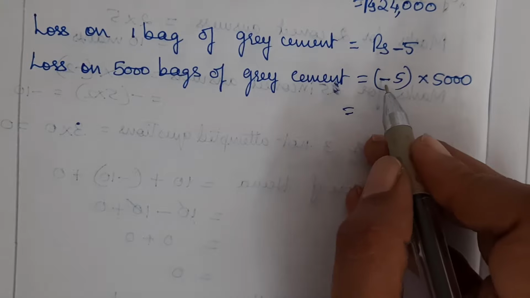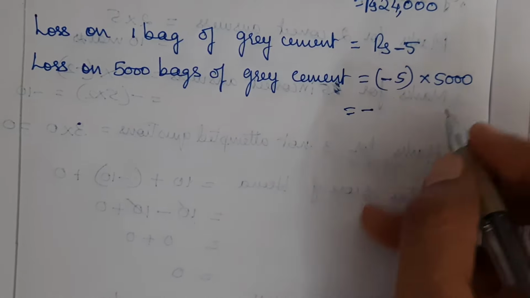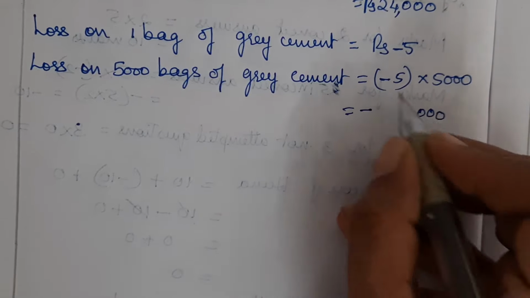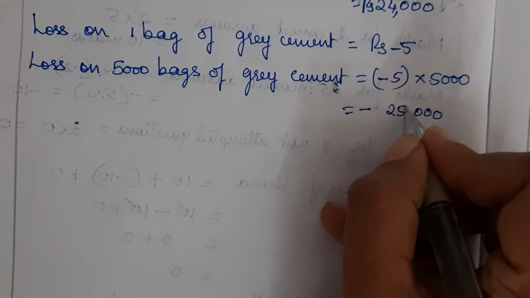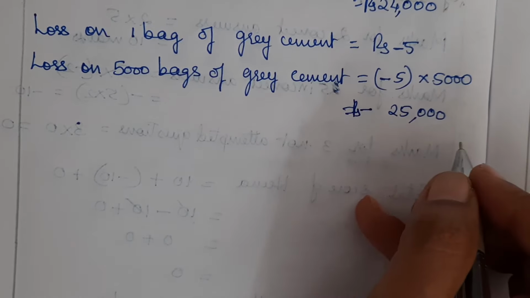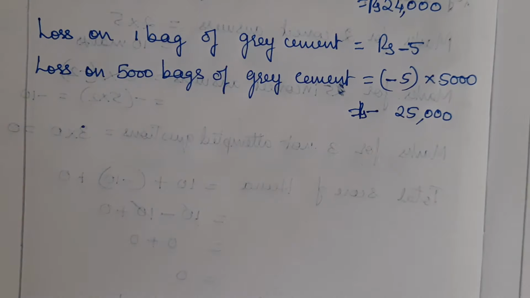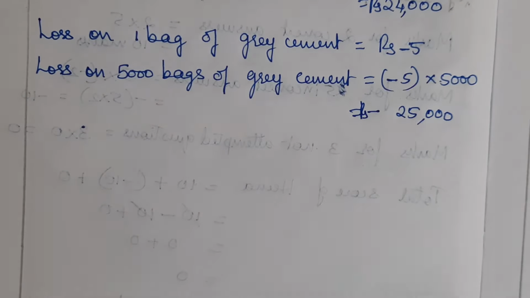First multiply the signs: plus into minus is minus. Then put the 3 zeros first, and 5 fives are 25, so it becomes minus 25,000. So for 3,000 bags we got 24,000, and for 5,000 bags we got minus 25,000.